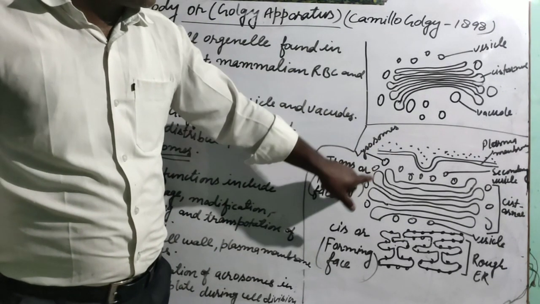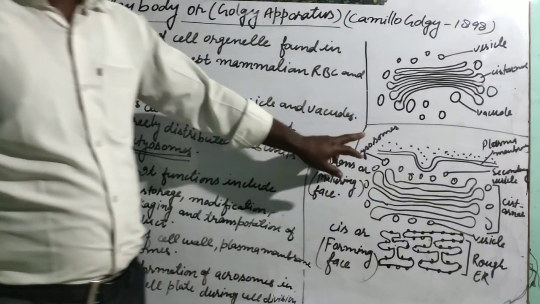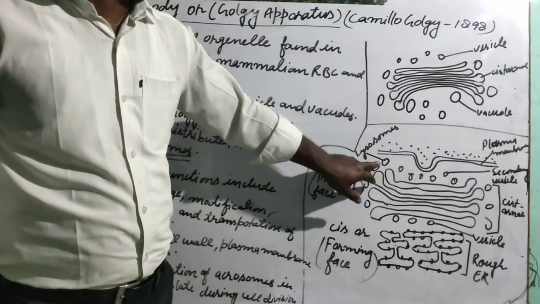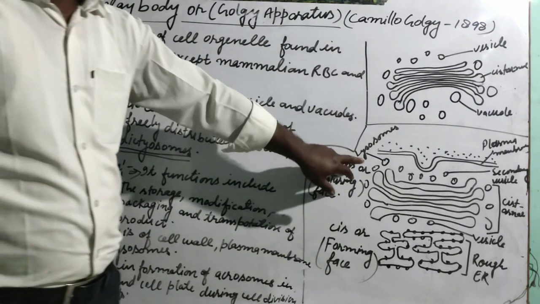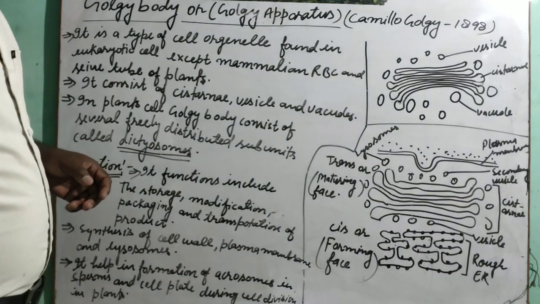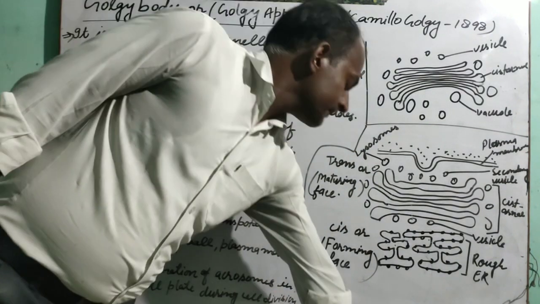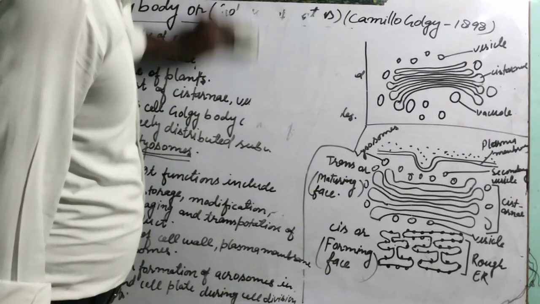I have mentioned here, this Golgi body is also helpful in the formation of lysosome with the help of secretory vesicles. Means lysosome is also involved in the endomembranous system. We have discussed earlier. Now we will see the next topic, that is lysosome.